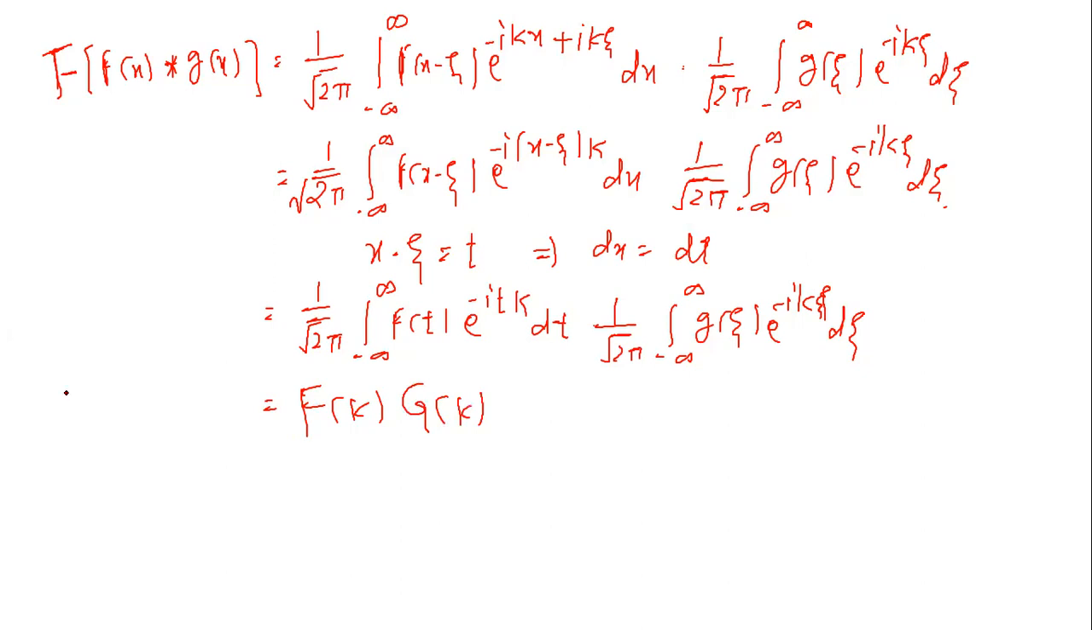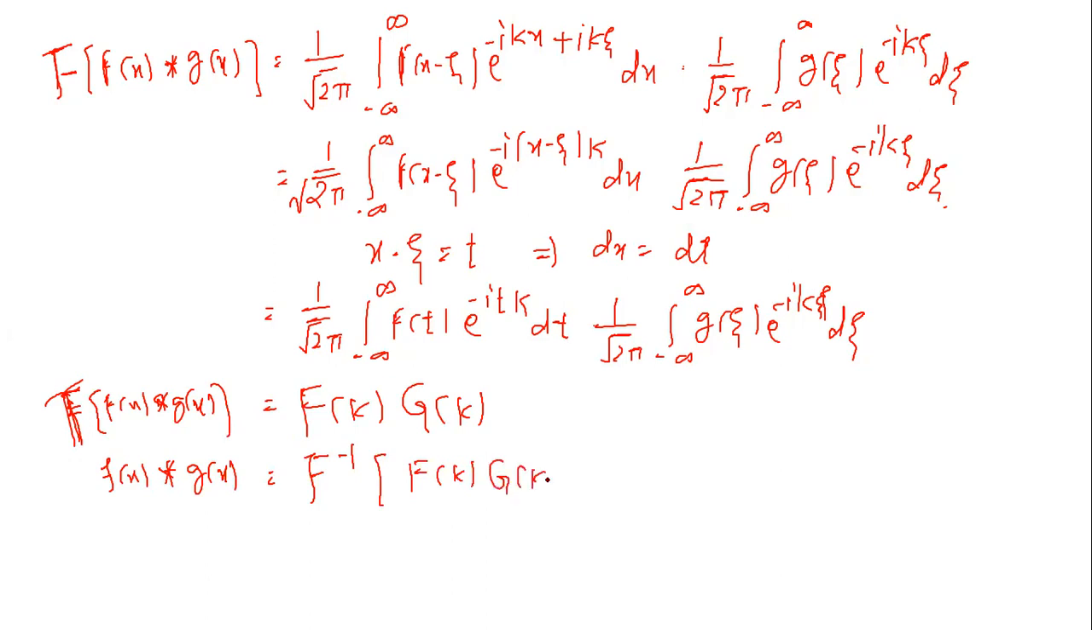Okay. So this is the required proof of the Fourier transform of the convolution. This is script F of small f of x convolute with g of x. If we take the inverse of both sides, then small f of x convolute with g of x can be written as script F inverse of capital F of k into G of k. So this is the required proof of the convolution theorem.